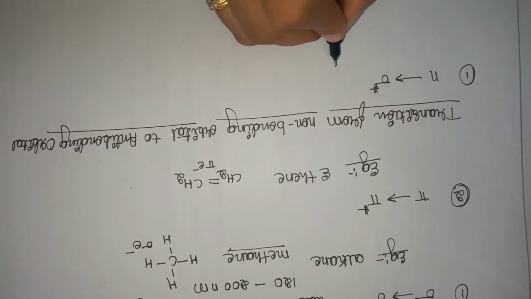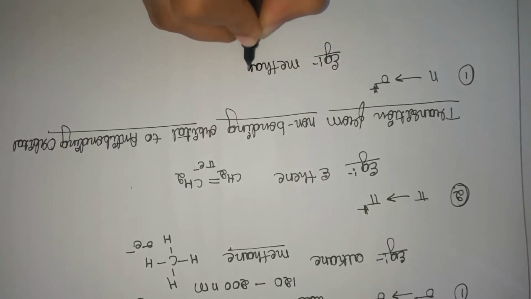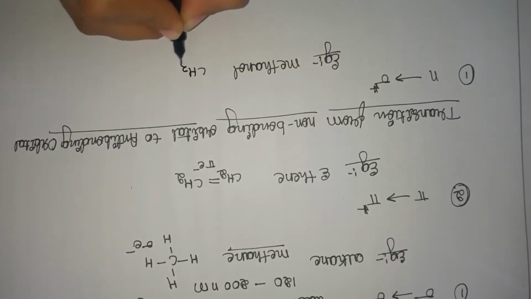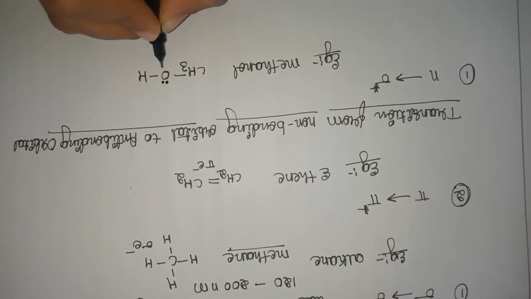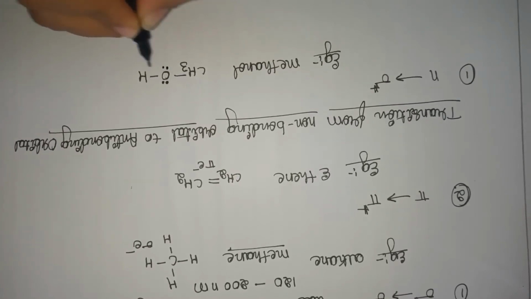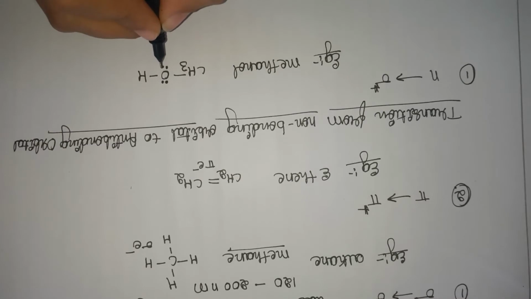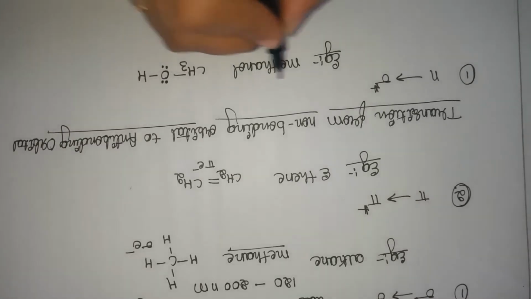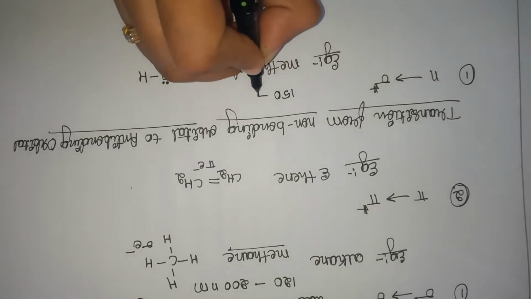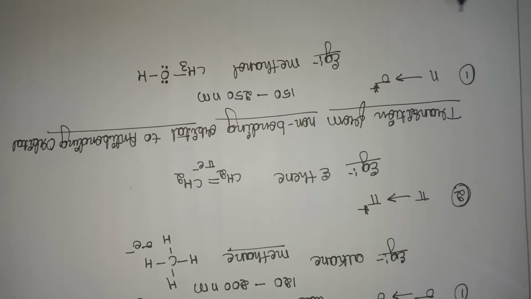So I have taken an example, methanol, that is CH3OH. Here oxygen is the heteroatom, and it has non-bonding electrons. These electrons undergo electronic transition. So methanol is the example. This transition takes place in the region of 150 to 250 nanometer range.